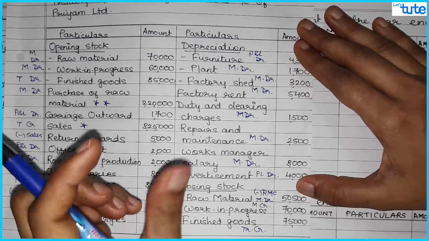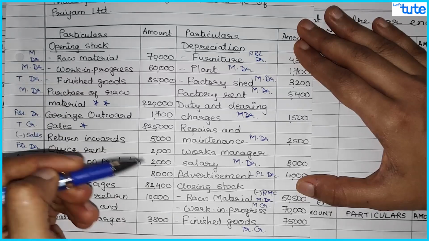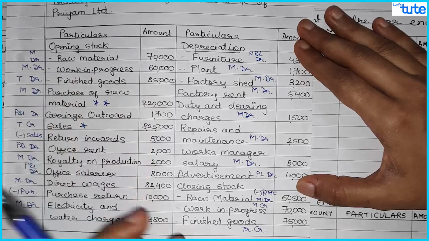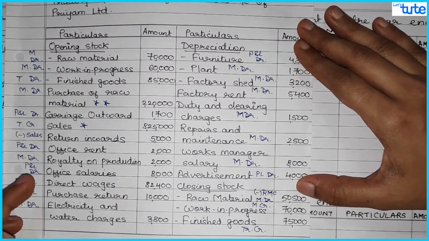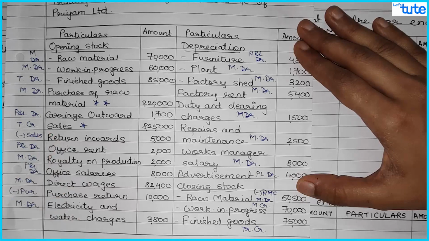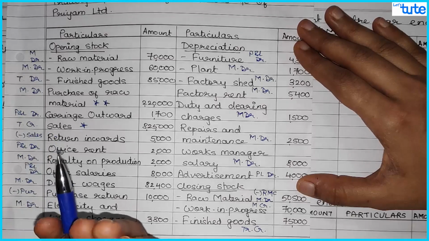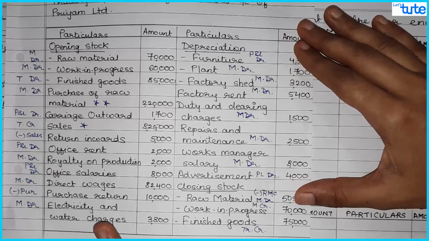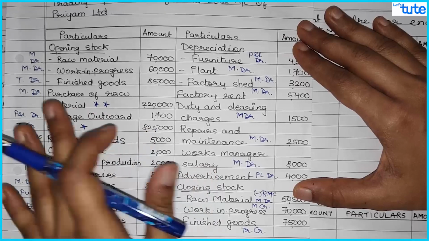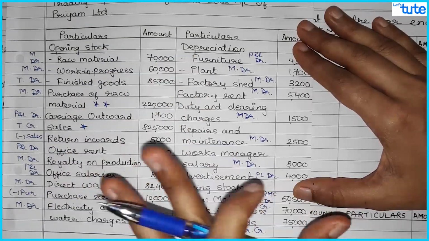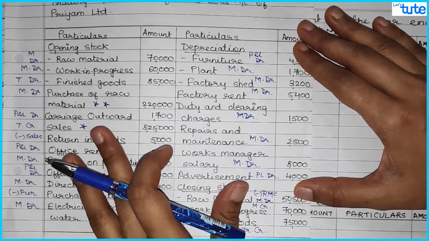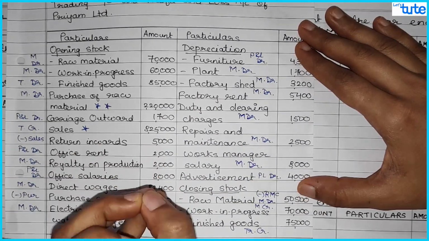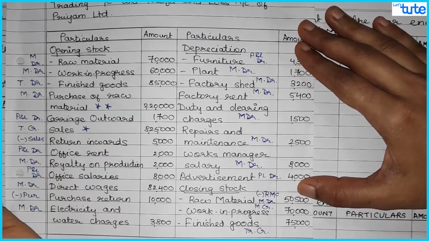So all the stock related to raw material and work in progress are related to production of the goods, so that goes to manufacturing account. But if it relates to finished goods, or if it is a sales of finished goods, so then it is like a trading activity where you sell your finished goods or where you have stock of finished goods, that goes to trading account. It is okay even in your exam if you don't do the markings, because directly once you read the question you will get a fair idea of what the items are and where they will go, and then you can directly post the items. What you can do, wherever there is just an adjustment, you can just put a little bit of dot with a pencil.